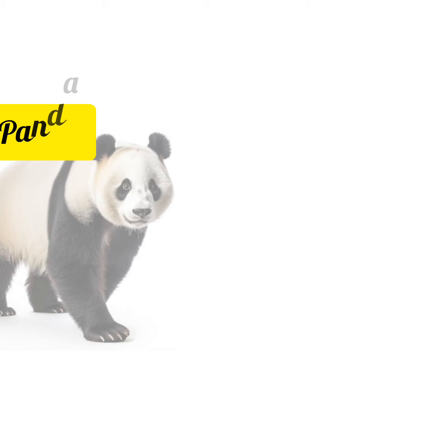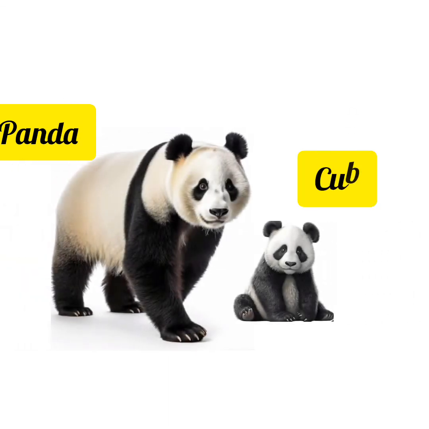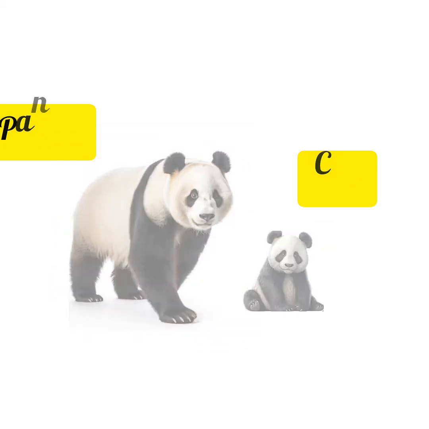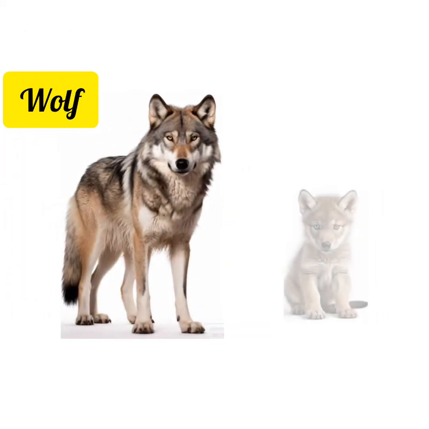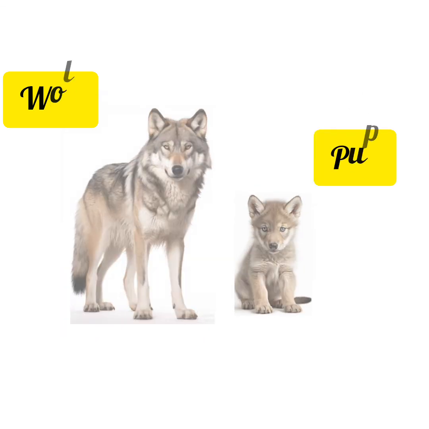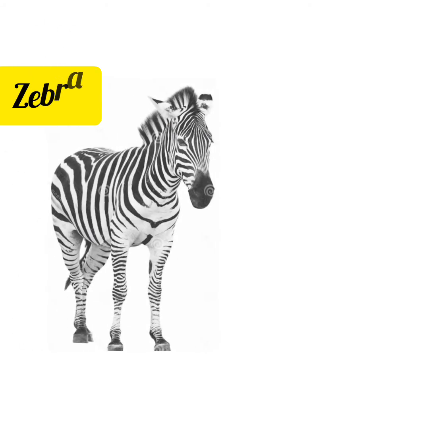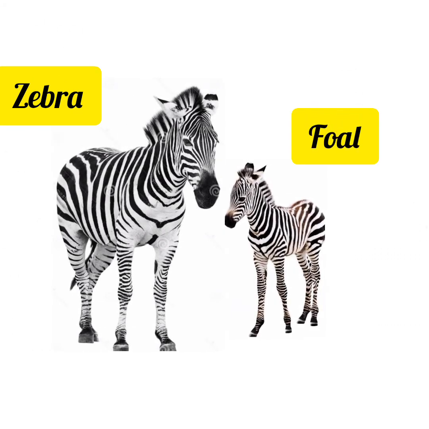The next one is panda. The baby of panda is called Cub. This is wolf. Baby of the wolf is called Pup. And next one is zebra. The baby of zebra is Foal.